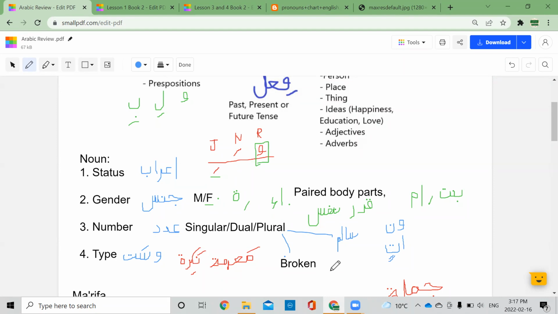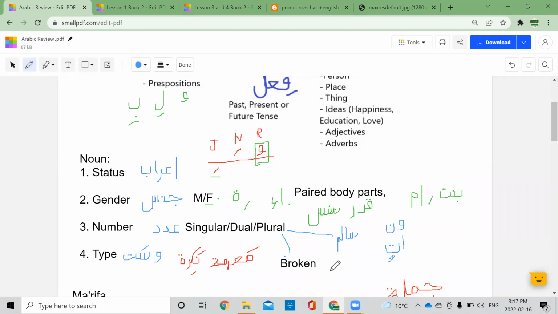Can anyone give me an example of some broken plurals? أولاد. Yes, أولاد is a broken plural. What is the singular? Tell me the singular and the broken plural so we can compare. ولد?